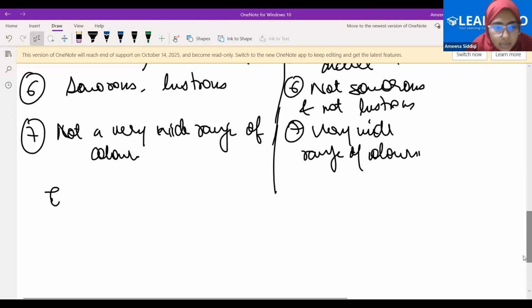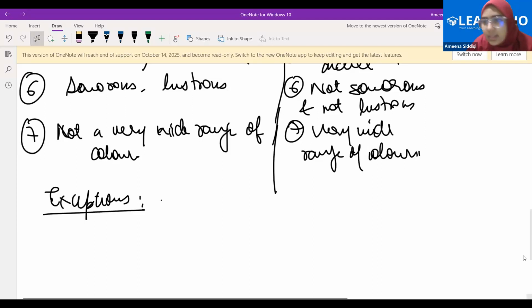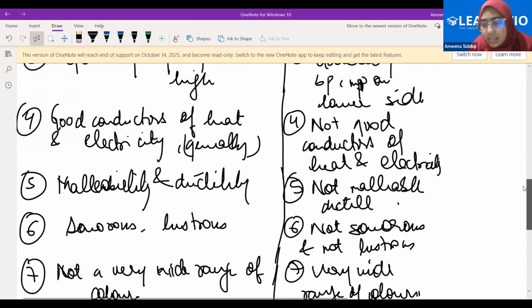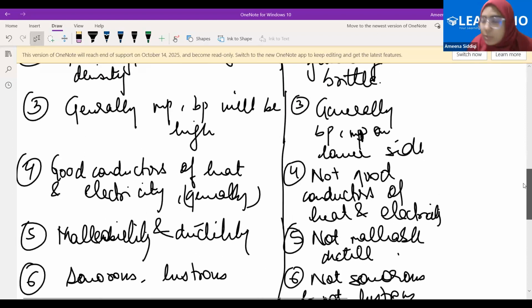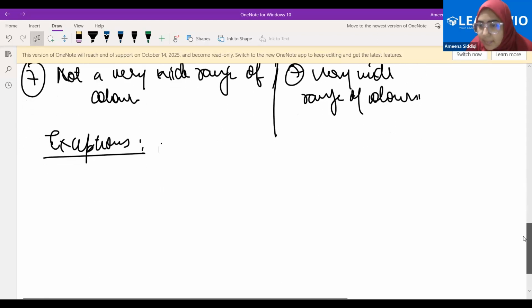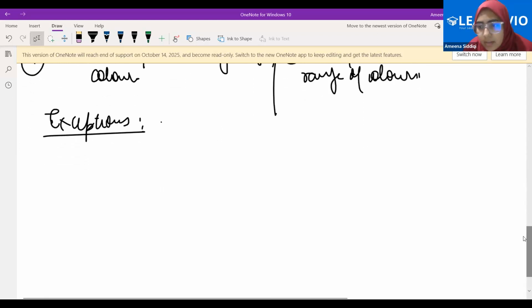Now come to the exceptions part. We start from the beginning. First point, the metals are generally solid at room temperature. What is the exception for that? Mercury, bromine. Excellent.